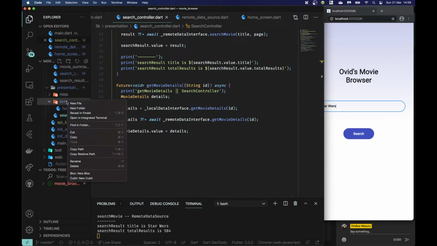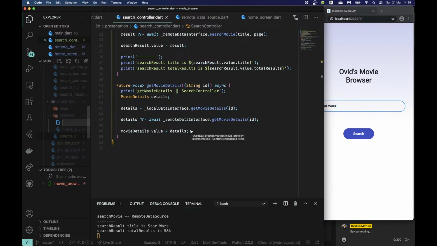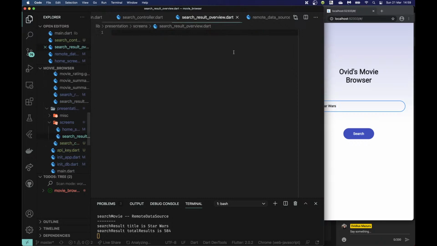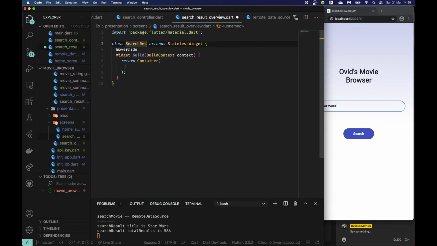So back in my presentation screens, I'm going to add a new screen called, what should we call it? Something like initial results. That's a really bad name. Movie overview. Search results overview. I don't know. It's always difficult for me to come up with names, but I'll just use that. Search results overview, and here I'm going to return a scaffold because it is a complete page,